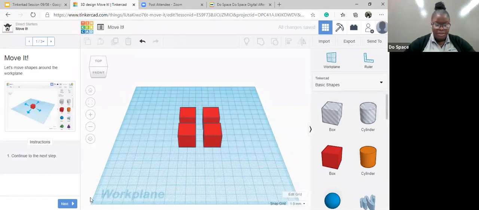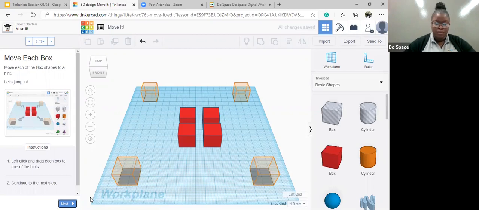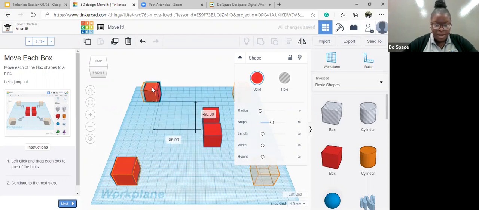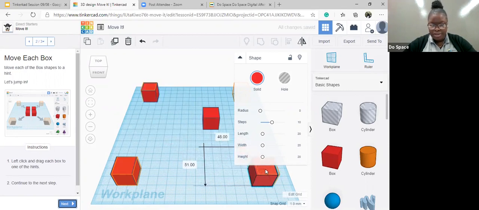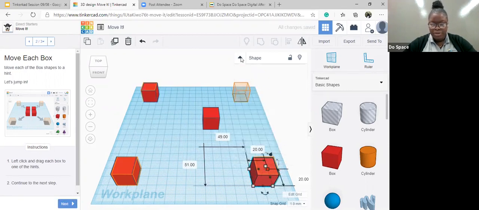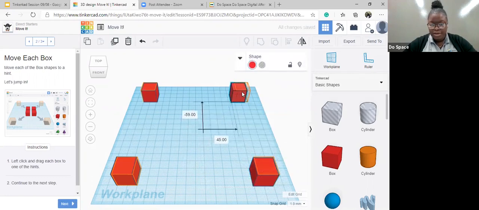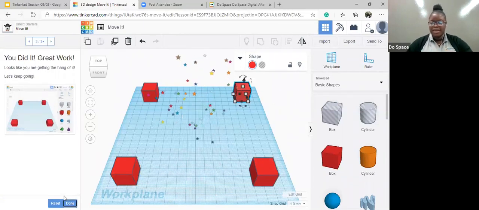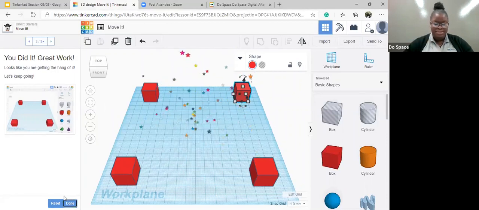So what we're doing is we're learning to move the boxes back to the corners where the hints ask them to. So click and drag. I'll do this for the other side. Click and drag. Click right here and drag. Let me put this away. And click and drag. Very exciting, right? So once you're done, you click on next and we can move on to the next stage.